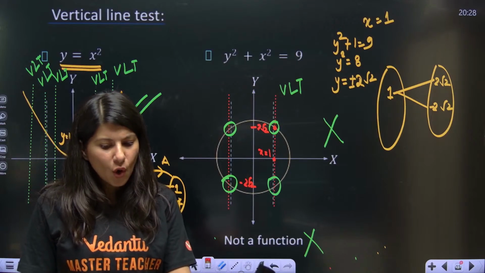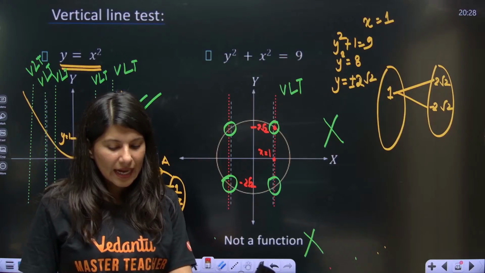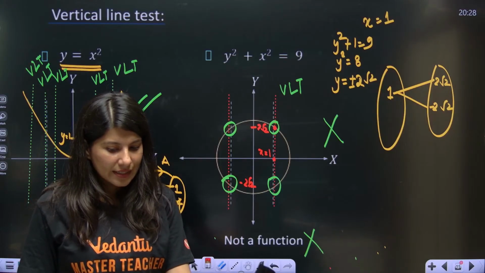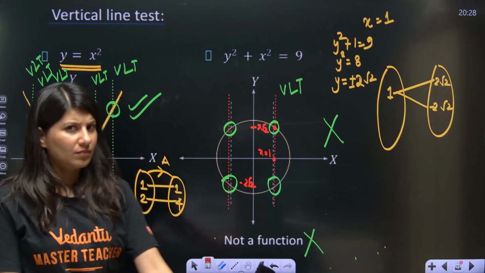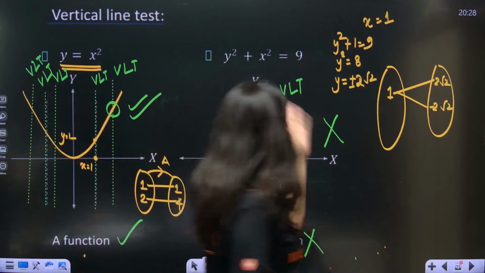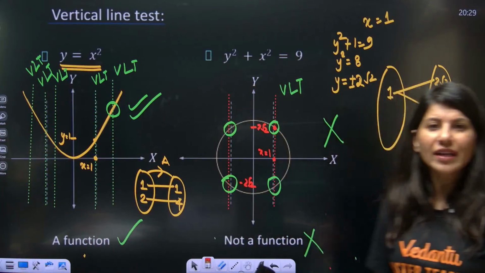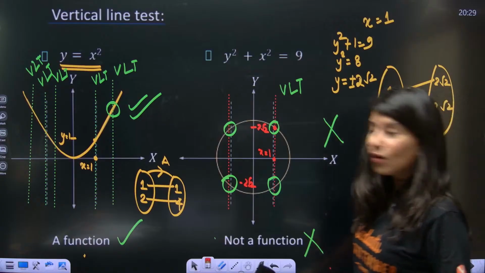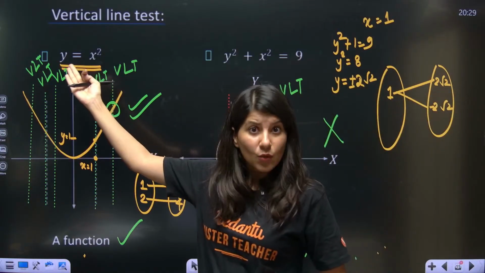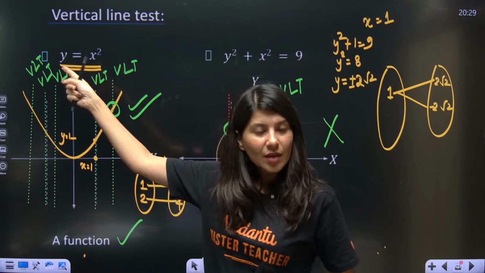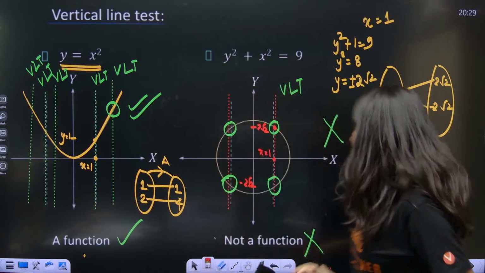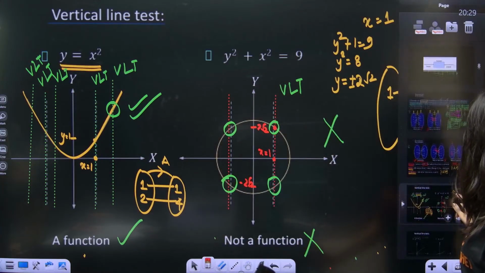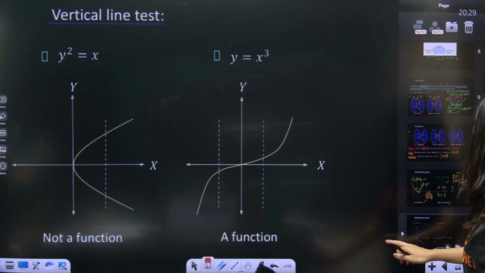Ma'am, if it is not a function, what is it? That is a circle. Is there anything else? No, nothing else. Then it's a simple equation involving two variables, but it is not a function. Now this simple equation involving two variables is a function. Are you getting my point? Yes. Okay, all right. Let's talk about some more.